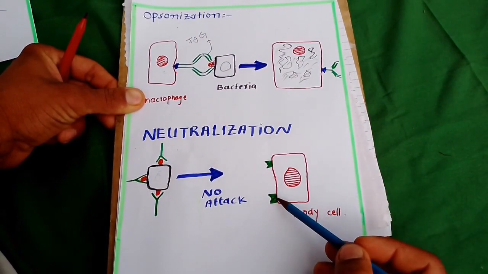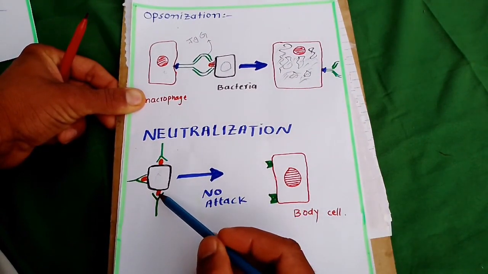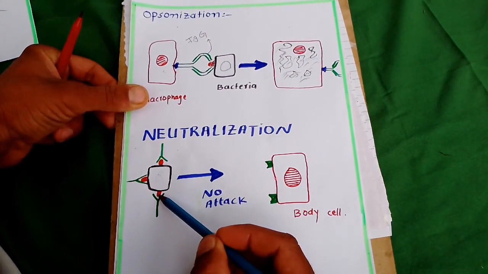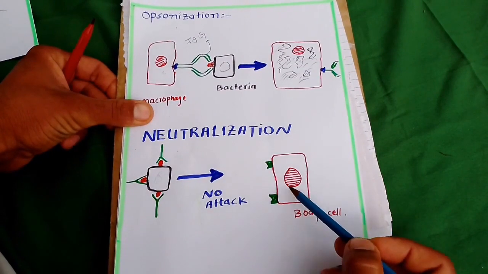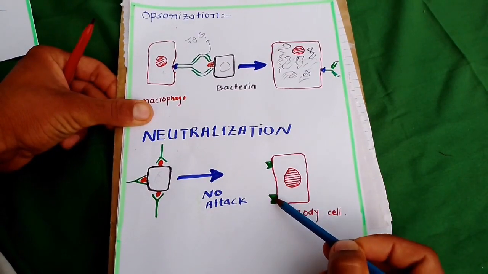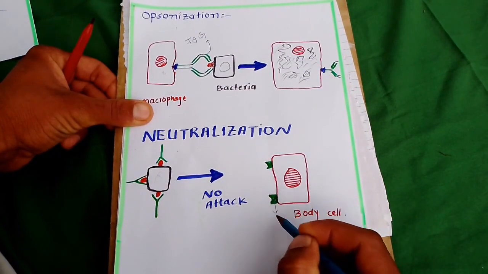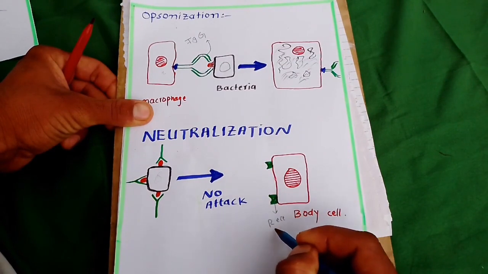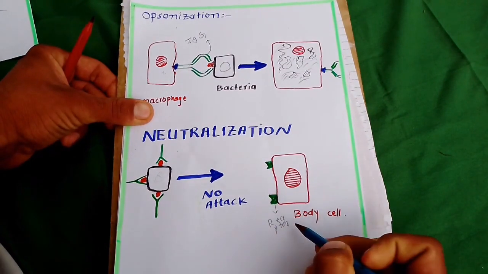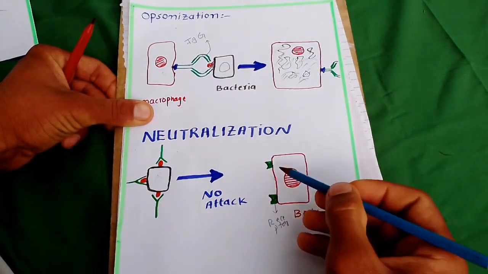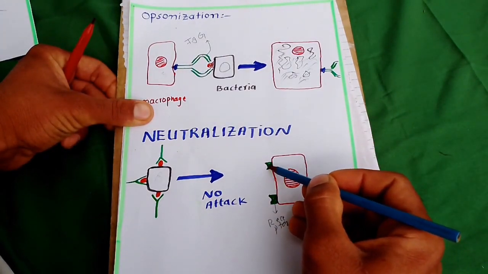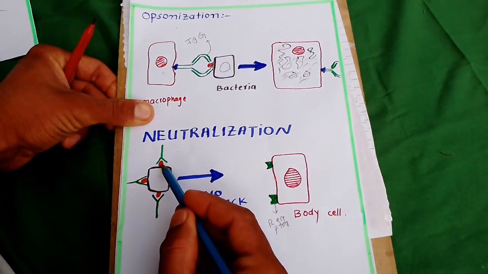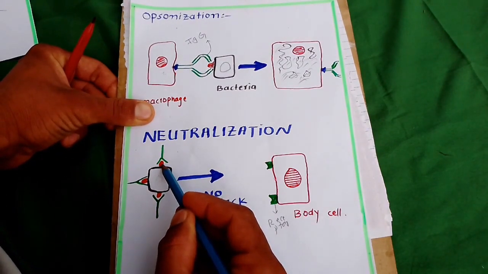The human body cell has a specific receptor for the antigen of a virus. This is a specific receptor. This receptor combines with the antigen present on the surface of the virus.